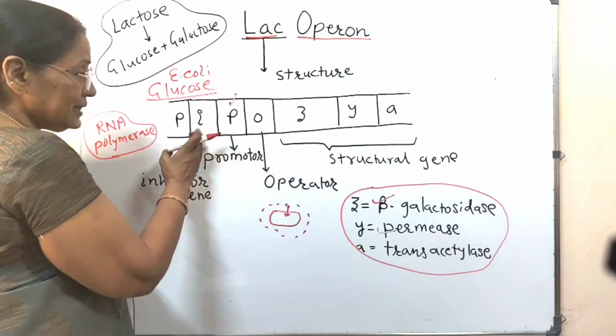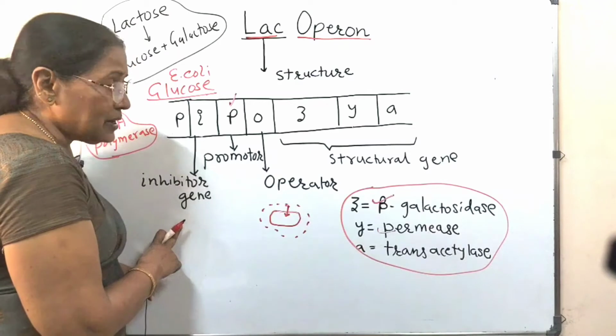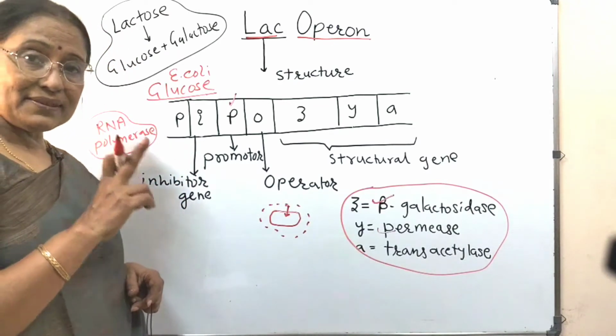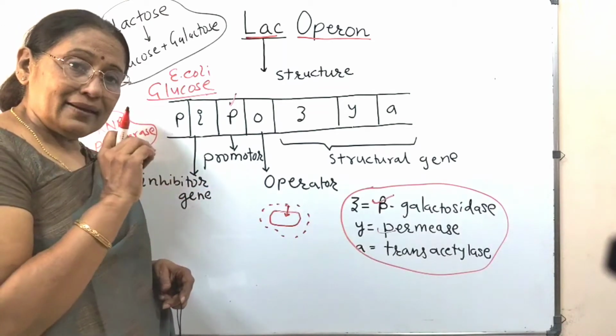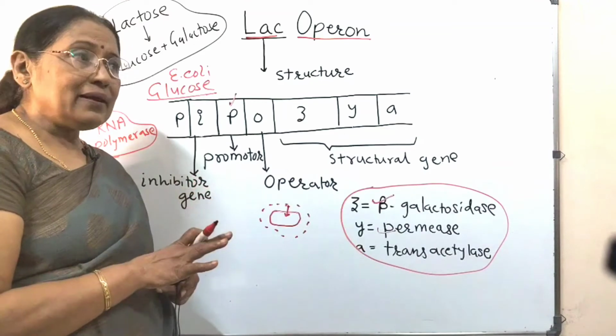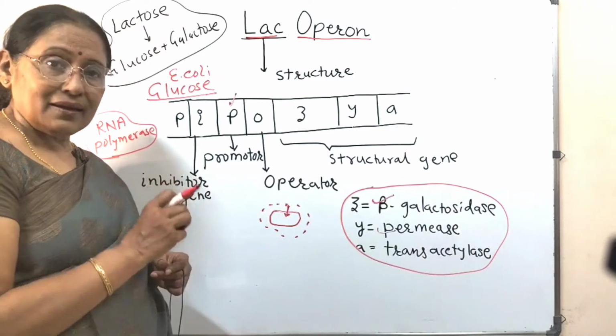Now, come to this side, this is the I or inhibitor gene. What is the role of the inhibitor gene? Just now, we have seen that the bacteria prefers glucose and not lactose. Only when it is not getting glucose, at that time it takes lactose.